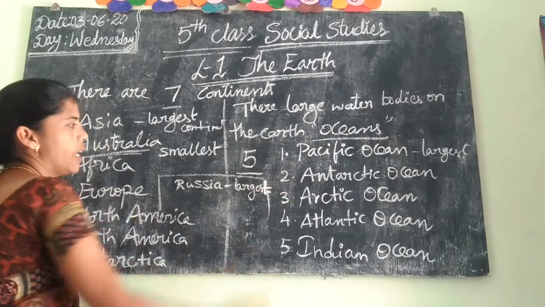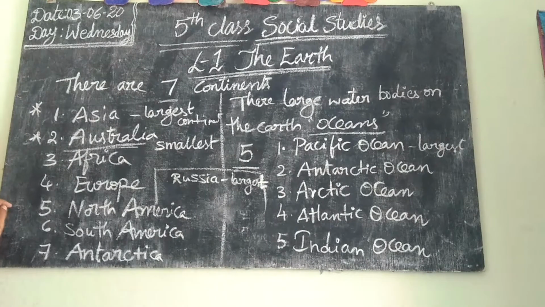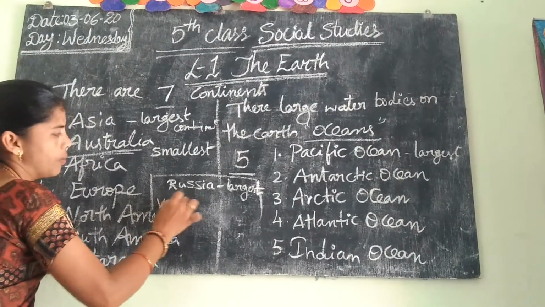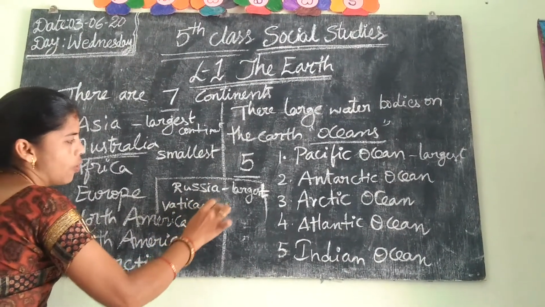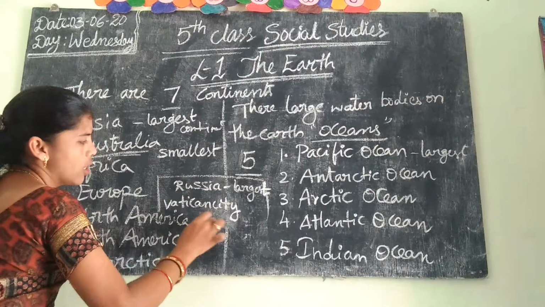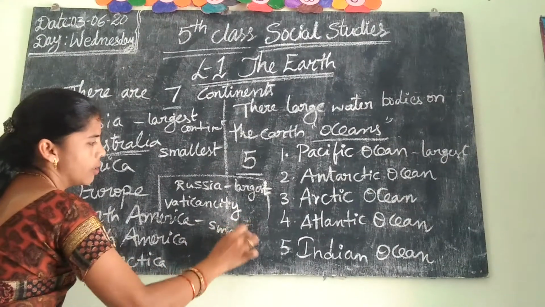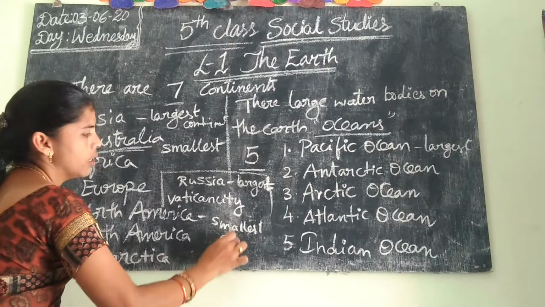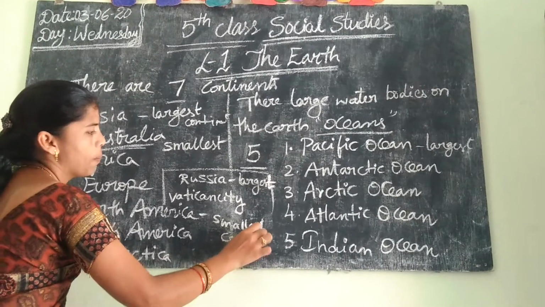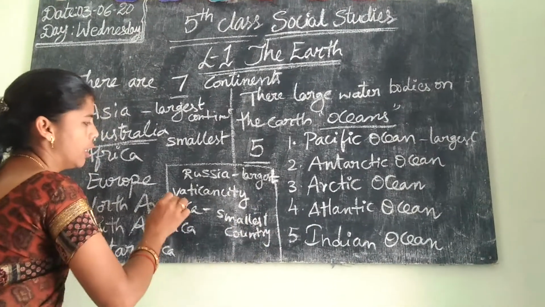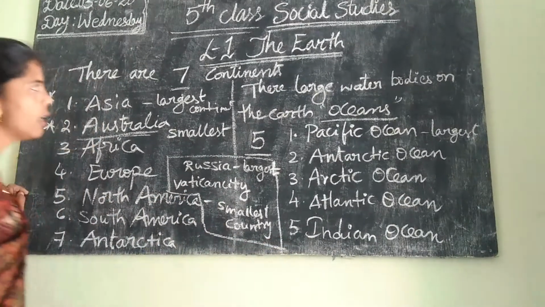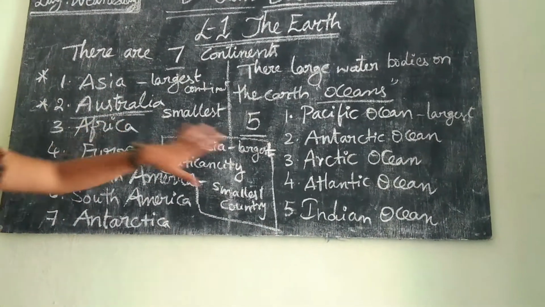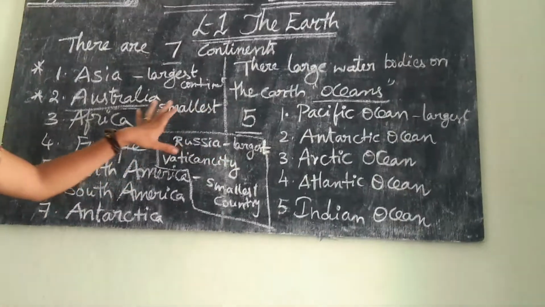When compared by area, Vatican City is the smallest country. This is about the continents and the oceans on the earth.